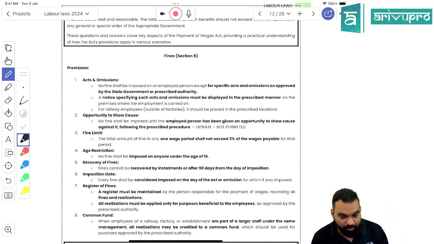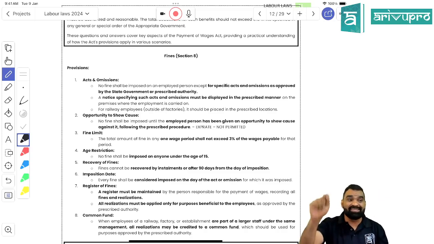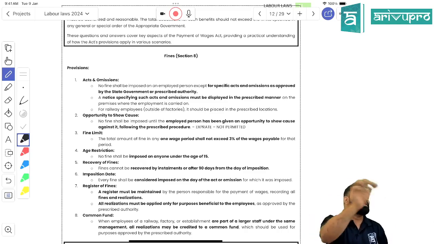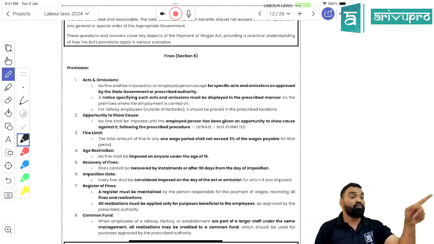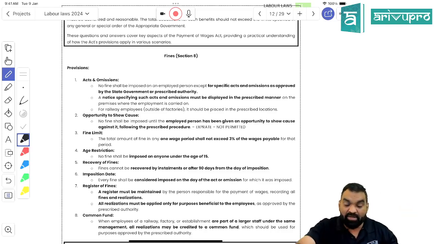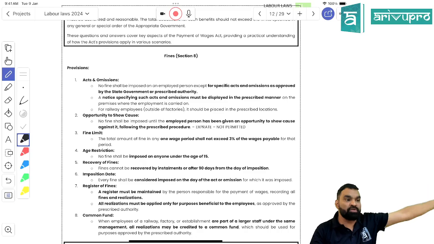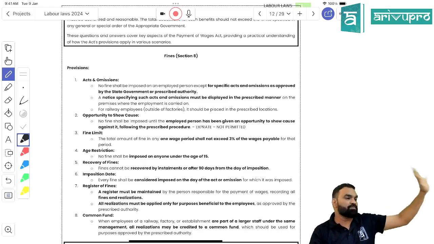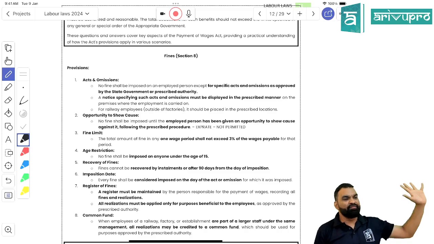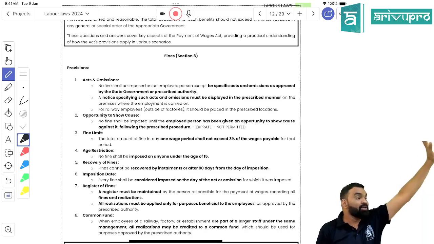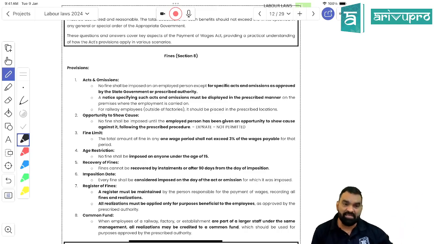So, a fine can be imposed, but it needs to be pre-notified, and it should be according to the state rules. If your state has come out with any fine-related rules, you have to follow those rules as well. It needs to be pre-notified to the employees by a public notice, attached in a conspicuous place of the organization, in the front gate, stating that in these events or omissions, the fine will be imposed.